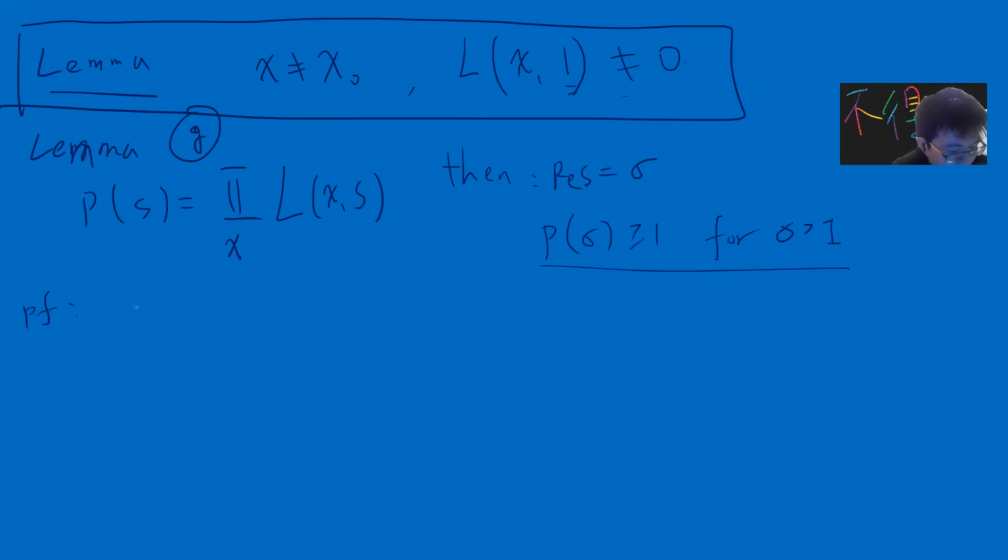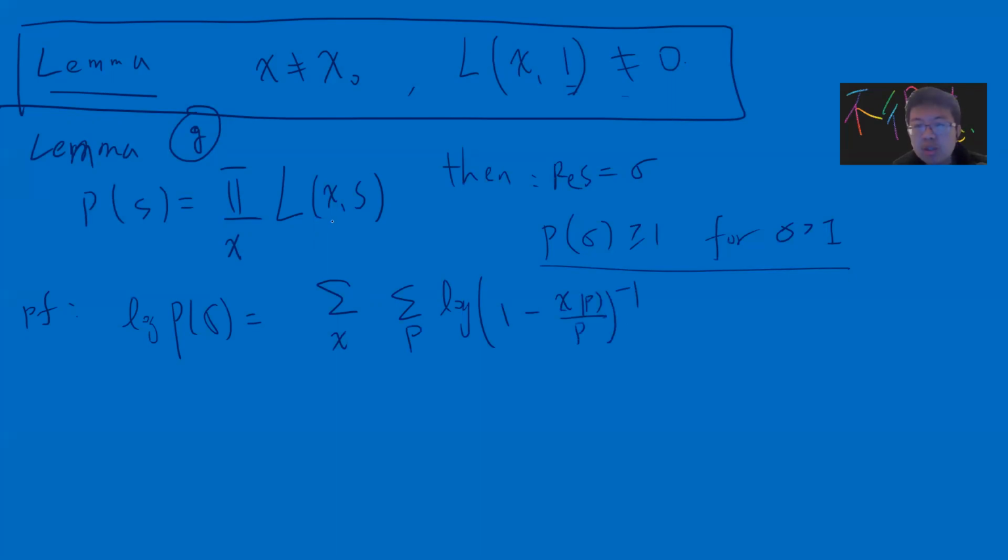Proof. The idea is that you take a log of P(sigma), and you can check that it becomes the sum over all chi and all p of the log of 1 minus chi(p) inverse.